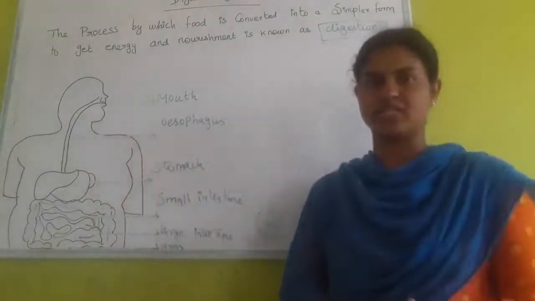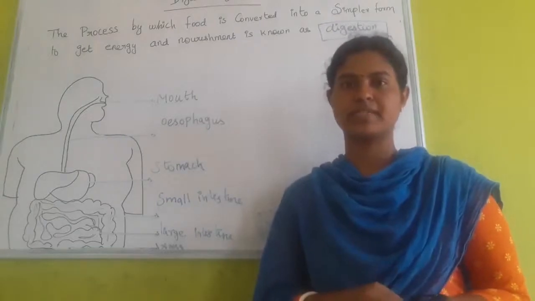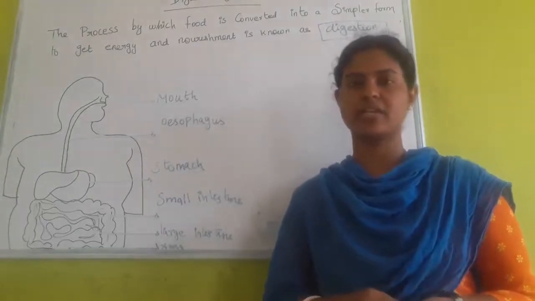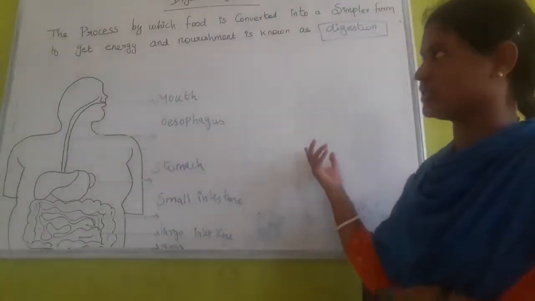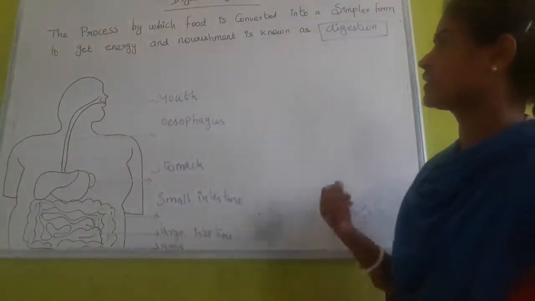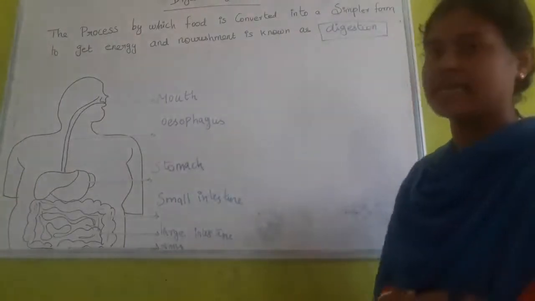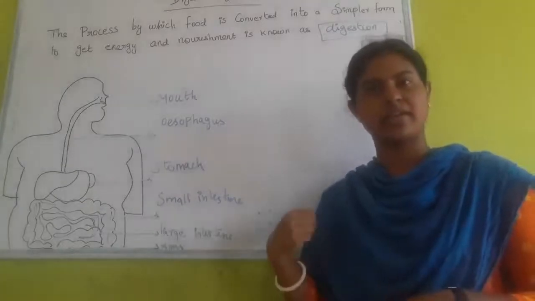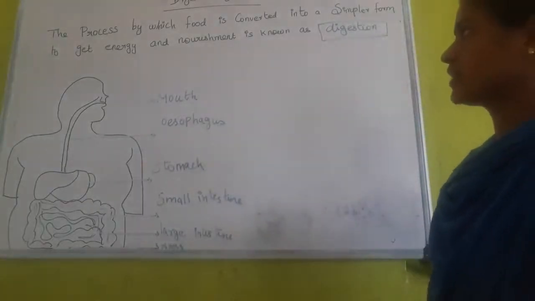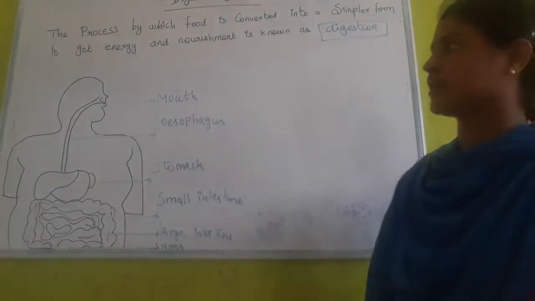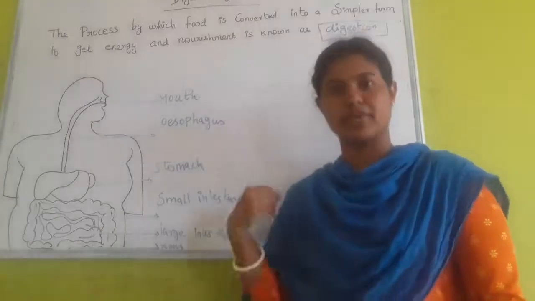What is digestion? Digestion is converting food into small pieces to get energy from it. Let's see the definition of digestion. The process by which food is converted into a simpler form to get energy and nourishment is known as digestion. I read the definition again: the process by which food is converted into a simpler form to get energy and nourishment is known as digestion. This is the definition of digestion.